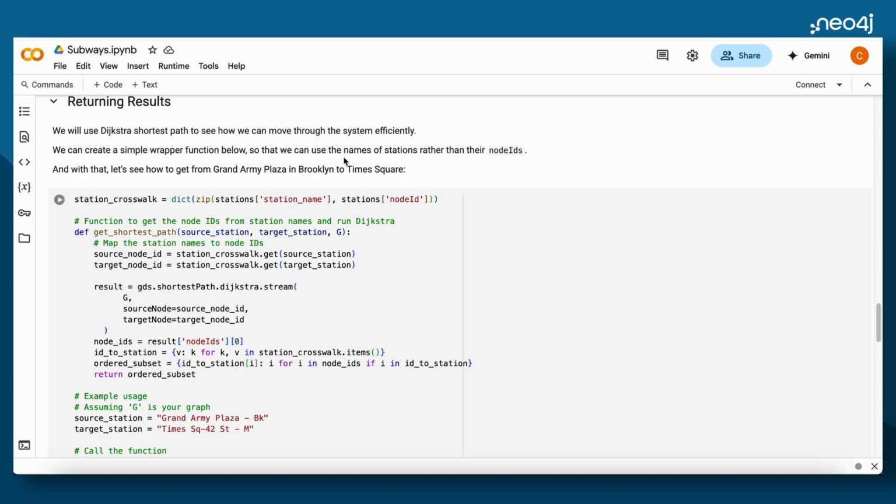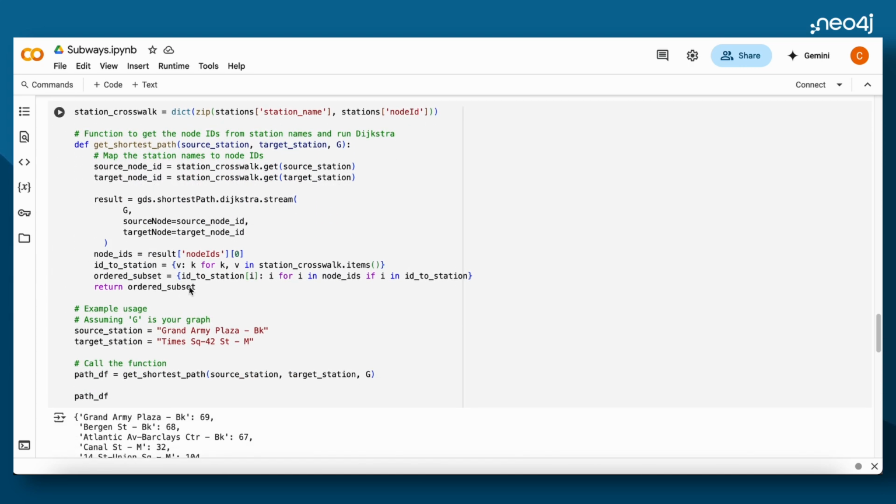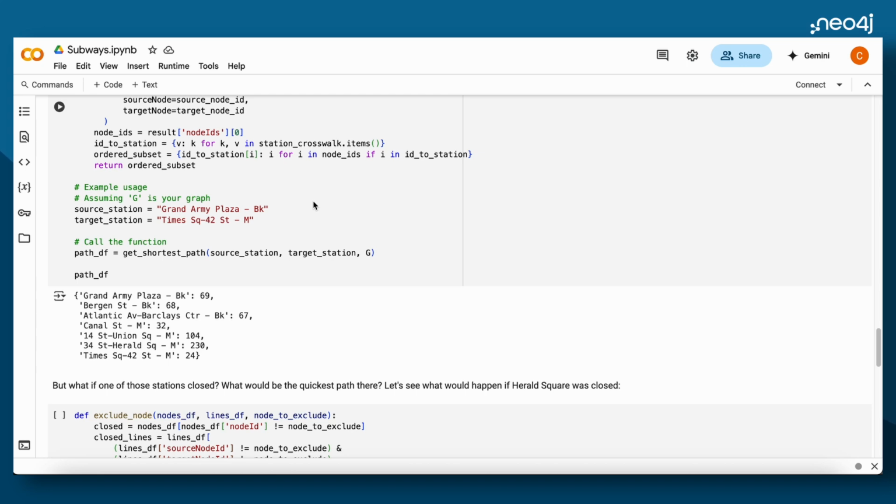We're going to create a simple wrapper function below, so we'll be using the names of the stations rather than just their IDs. So don't worry about that, but here's the important part here. GDS, shortest path, Dijkstra, and then you stream the results. That way you get them back in your notebook. So the source station is going to be Grand Army Plaza in Brooklyn, and the target station is going to be Times Square in Manhattan. So we run this and we say, get the shortest path between the two.